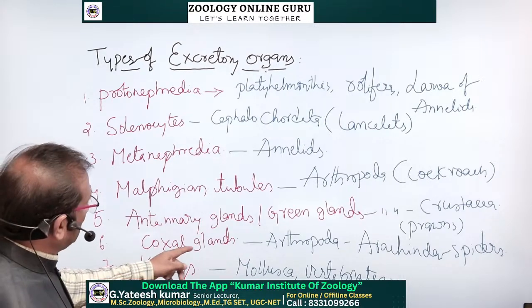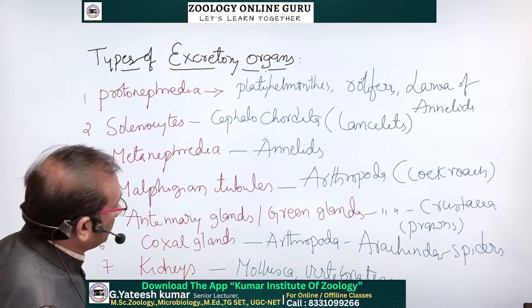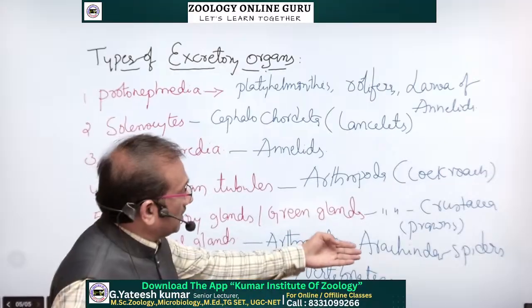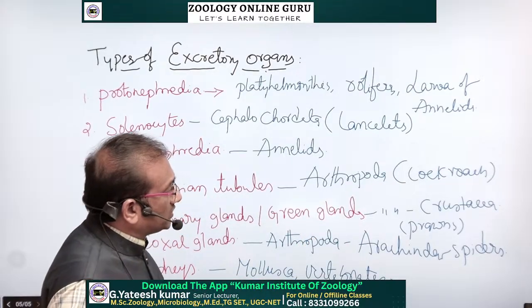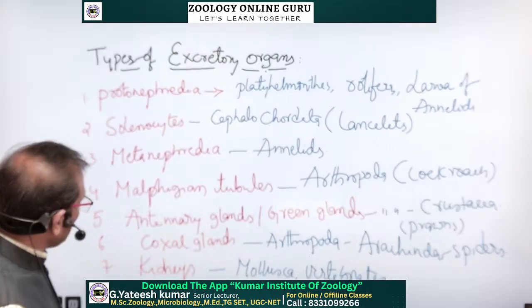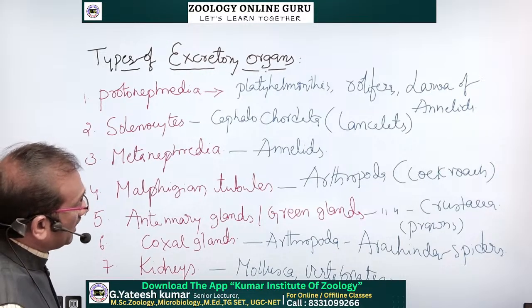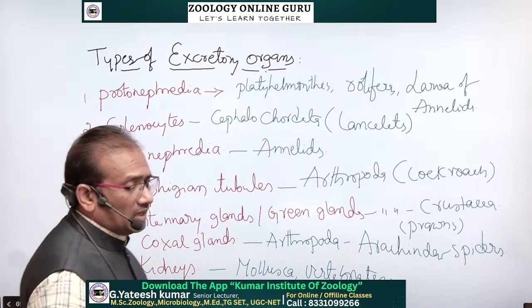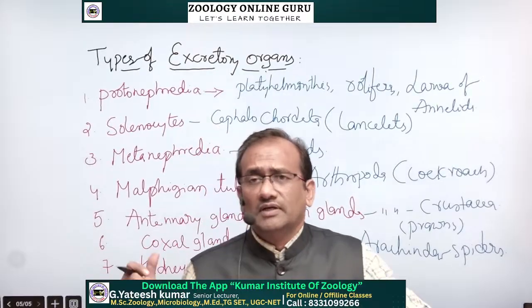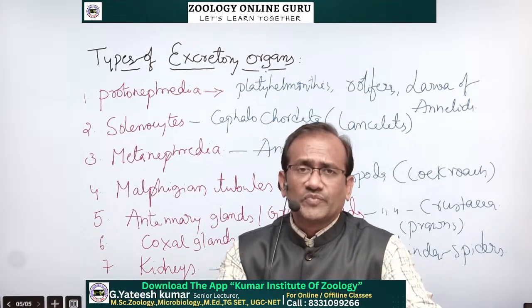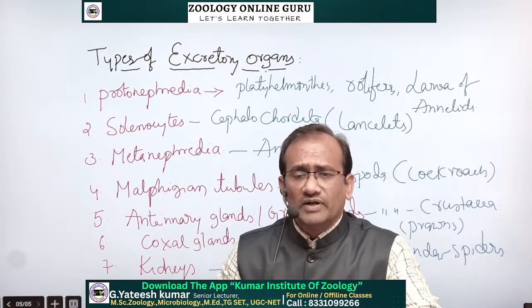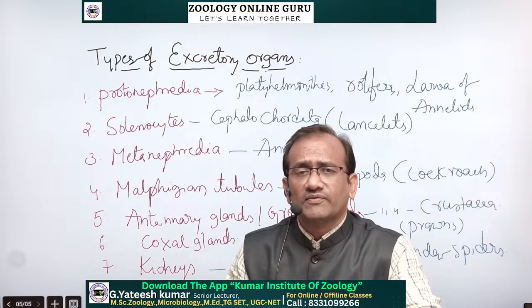And sixth one, coxal glands, also present in some of the arthropoda, the arachnida class, examples are spiders. And lastly, kidneys, in some mollusca and vertebrates.